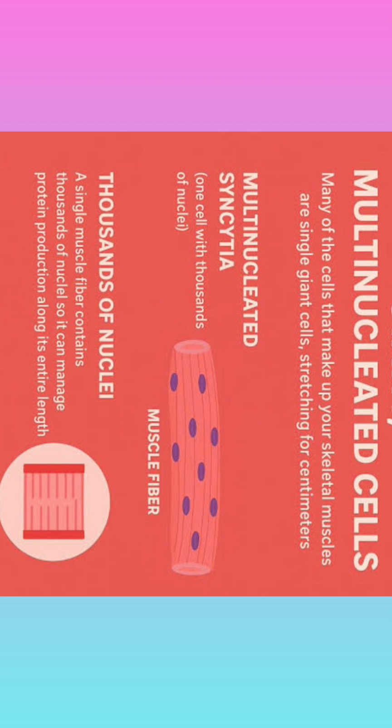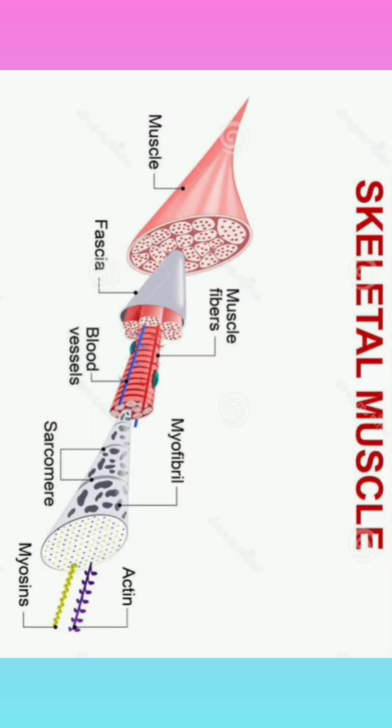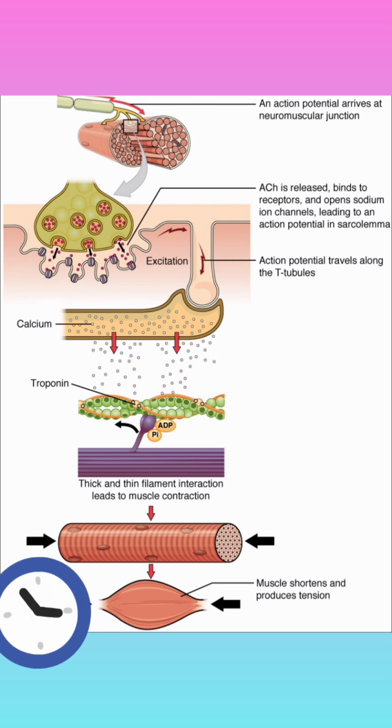Here, the sarcolemma is invaginated to form T-tubules. Inside our skeletal muscles, myofibrils are present. These myofibrils have light and dark bands alternately. If the information through a neuron is sent to the myofibrils, then only the myofibrils or muscles contract.